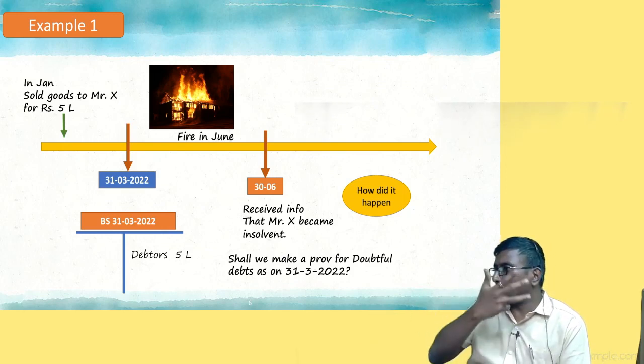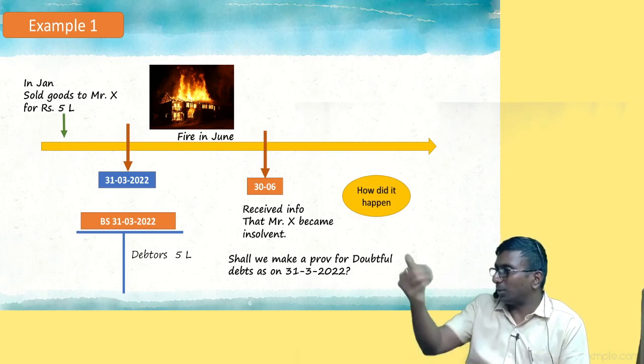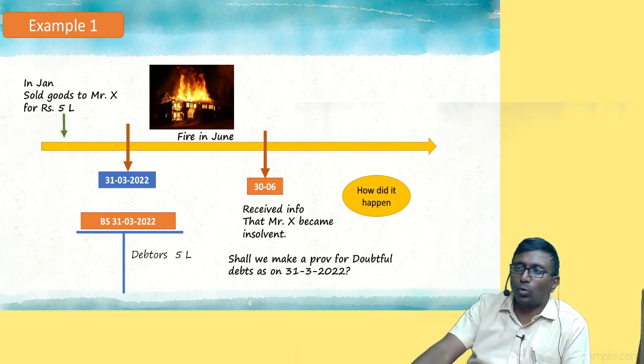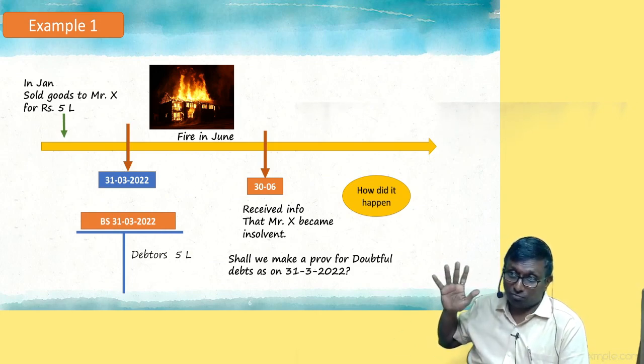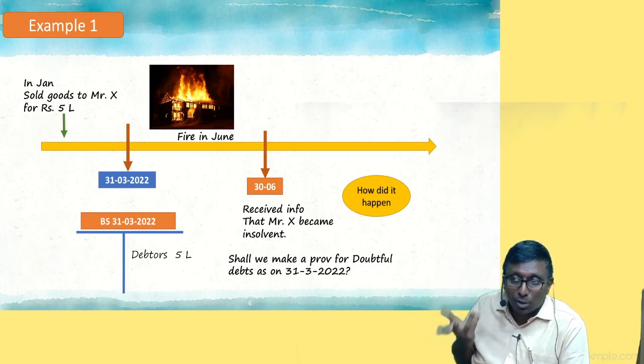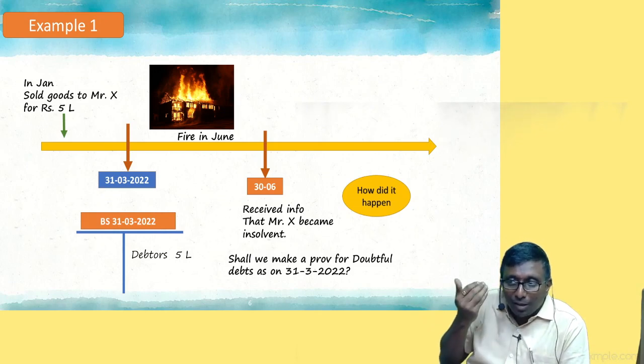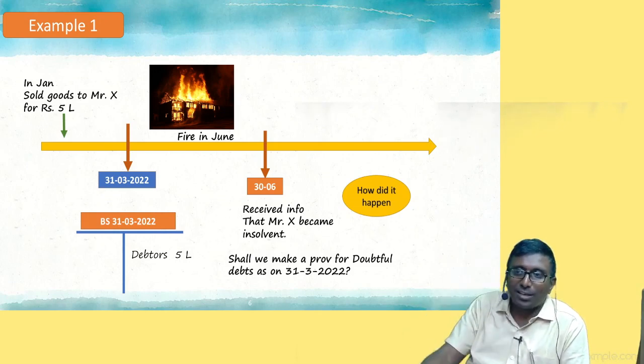Suppose, take this example. Let us prepone the fire. In the March month the fire accident happened. Now what is your answer? But I was not aware. The fire accident happened, I did not know, that is why I did not pass the provision for doubtful debt entry on 31st March.